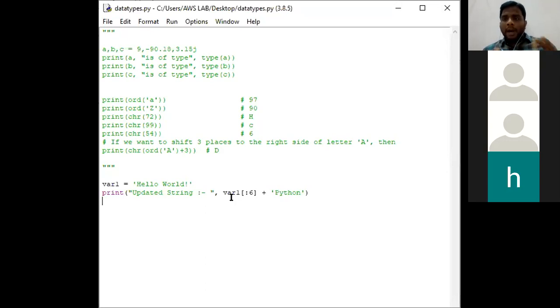But if we want to add two strings, then there is no purpose of using index values. Simply we can use concatenation. In the next slide, I will be showing the purpose of concatenation also. Hope everyone is clear with this particular program.